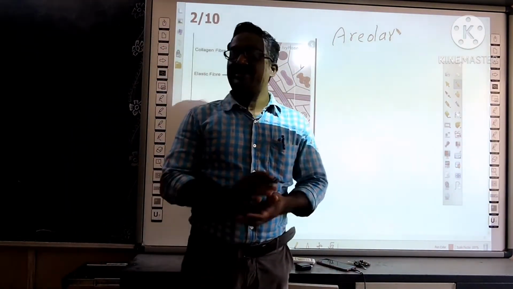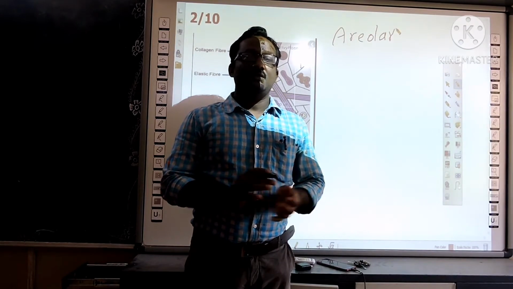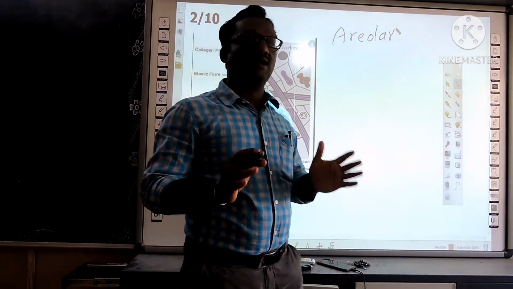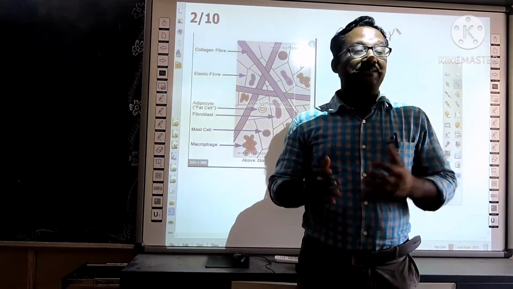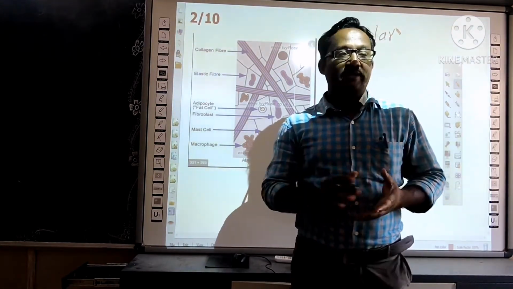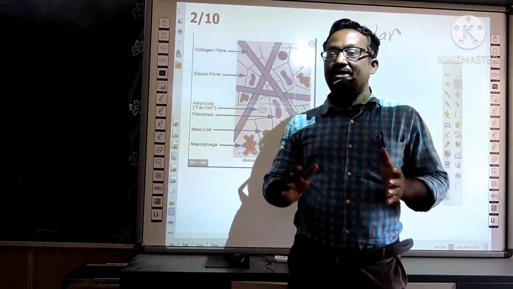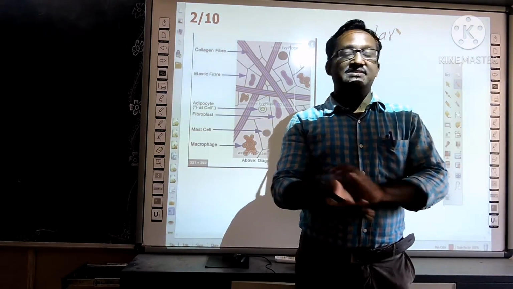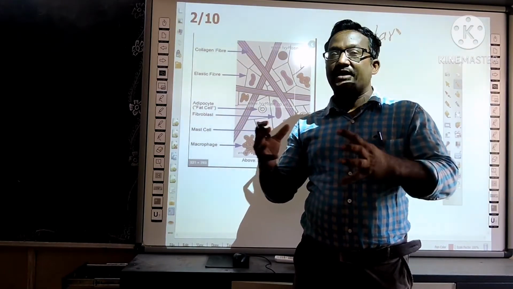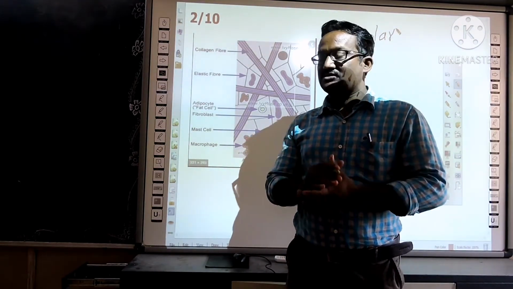So the function of areolar tissue is packing of the organs or packing of the tissues. For example, muscles and bones in our body. These muscles and bones are connected to the skin. So it's a coordinated organization of the organs.